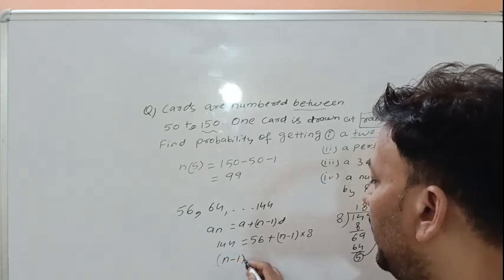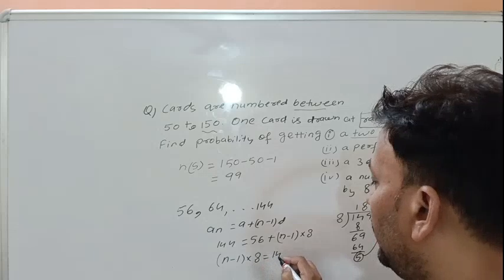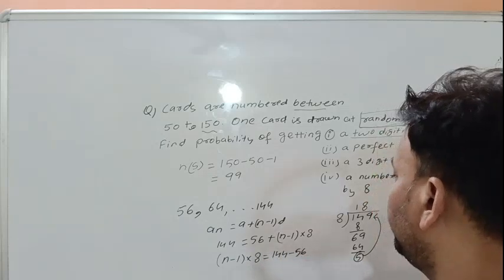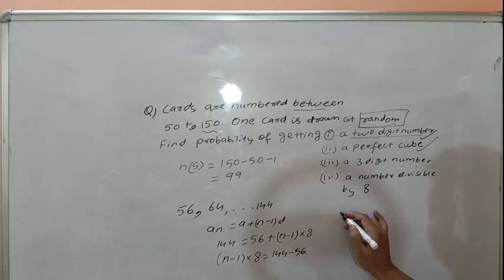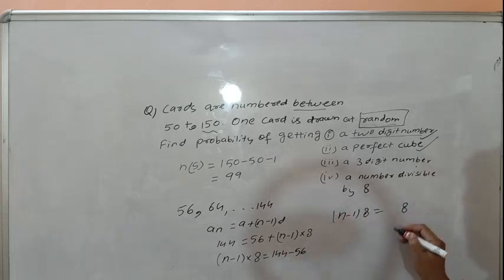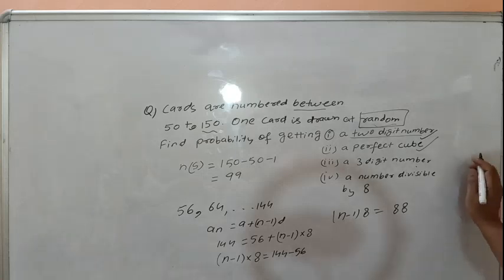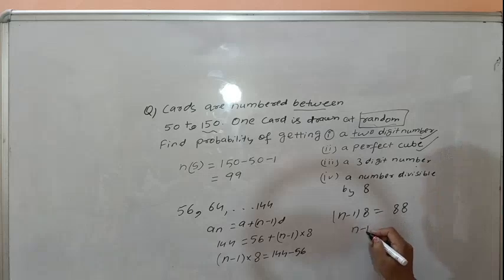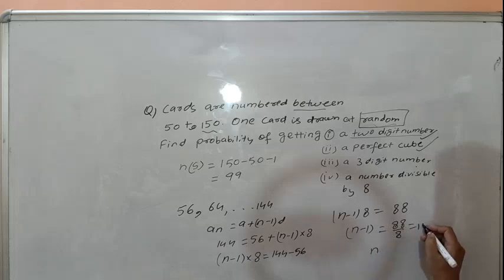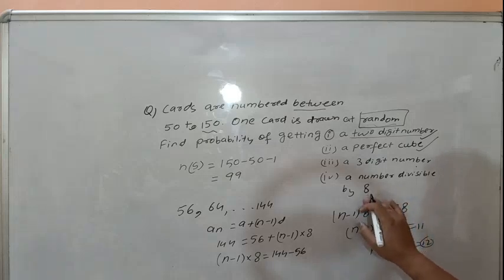That means n minus 1 into 8 is equal to 144 minus 56, which is 88. n minus 1 is equal to 88 over 8, that is 11, and n is equal to 11 plus 1, that means 12. 12 is the required number of cards which are divisible by 8.